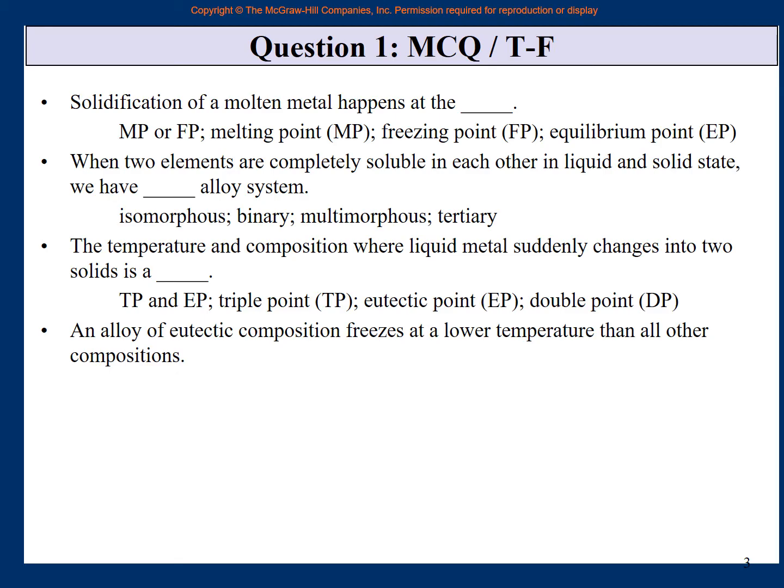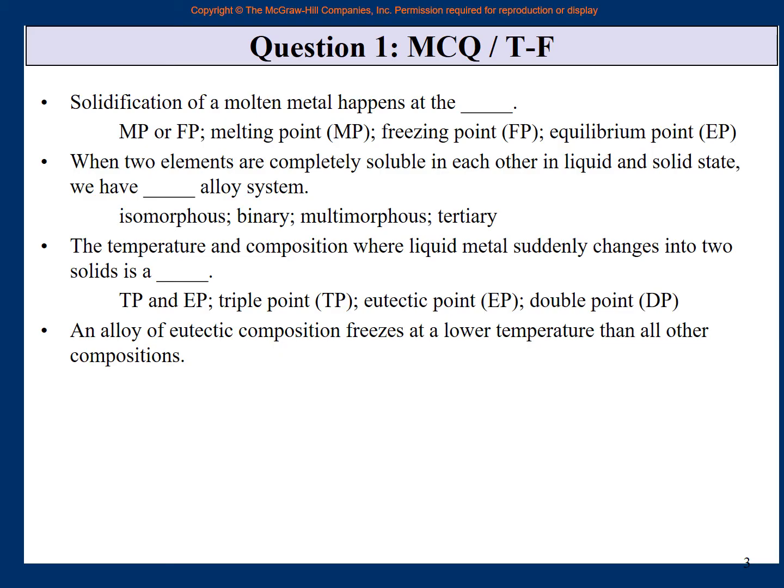Let us now take some true false. An alloy of eutectic composition, we just have discussed what is eutectic, freezes at a lower temperature than all other compositions. Try to think and try to understand. If you open any binary eutectic phase diagram, whether it is lead tin or this or that, whatever it is, if you open it in front of you, if you don't remember, if you look at it and see, eutectic